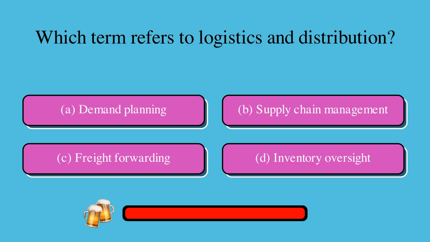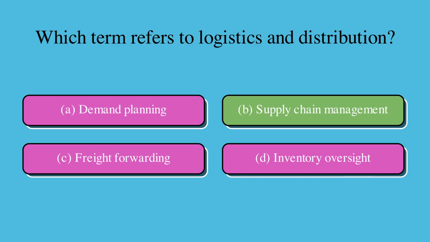Which term refers to logistics and distribution? Is it A, demand planning, B, supply chain management, C, freight forwarding, or D, inventory oversight? The correct answer is B, supply chain management.